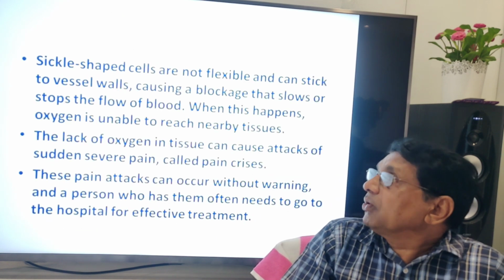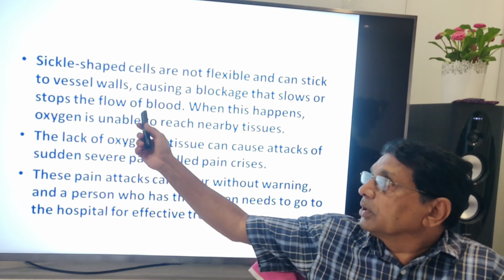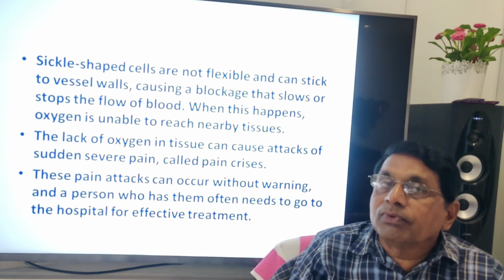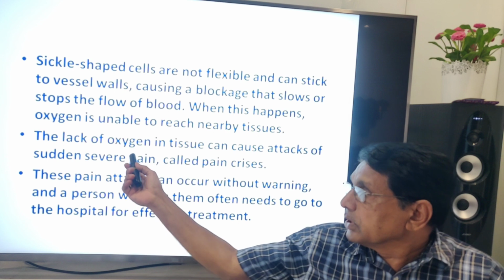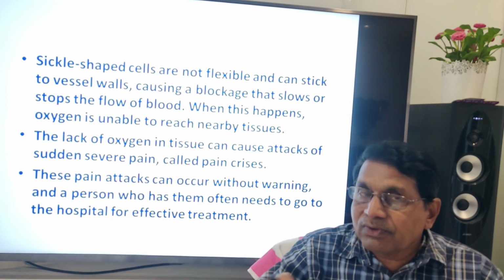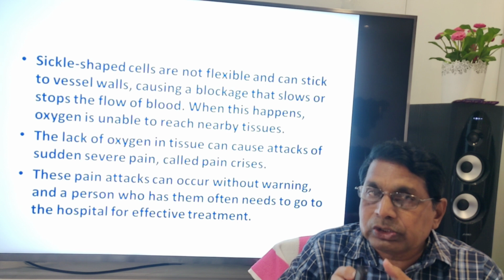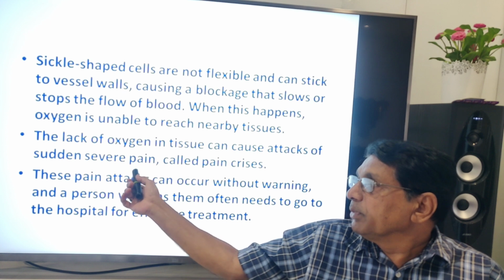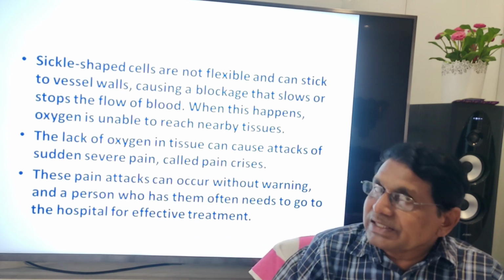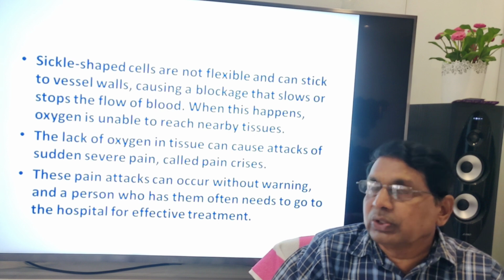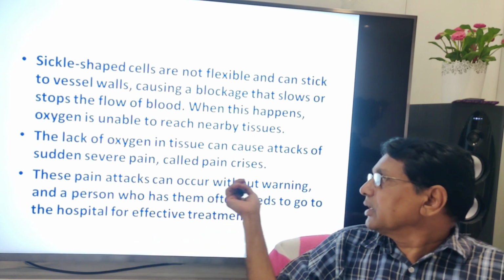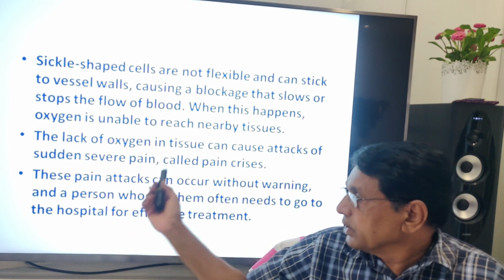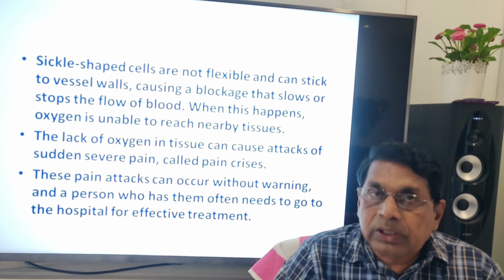Sickle-shaped cells are not flexible, so they block the blood capillaries and stop the blood flow. Tissues are deprived of oxygen. As a consequence, whichever organs or tissues are deprived of oxygen because of this condition, there will be a pain called pain crisis. Immediately they need to be rushed to the hospital. The pain attacks can occur without warning, and a person who has them often needs to be hospitalized for effective treatment.